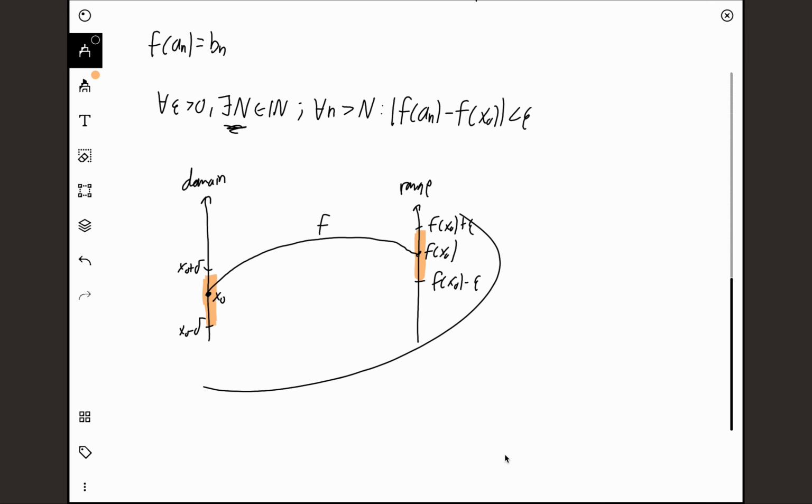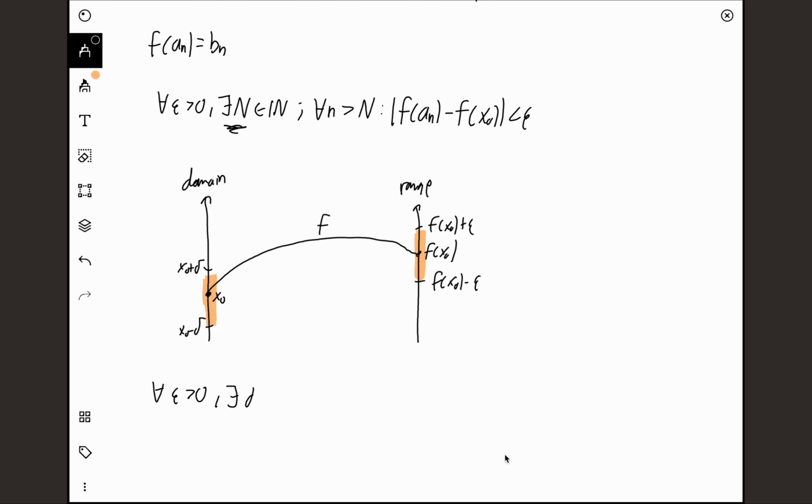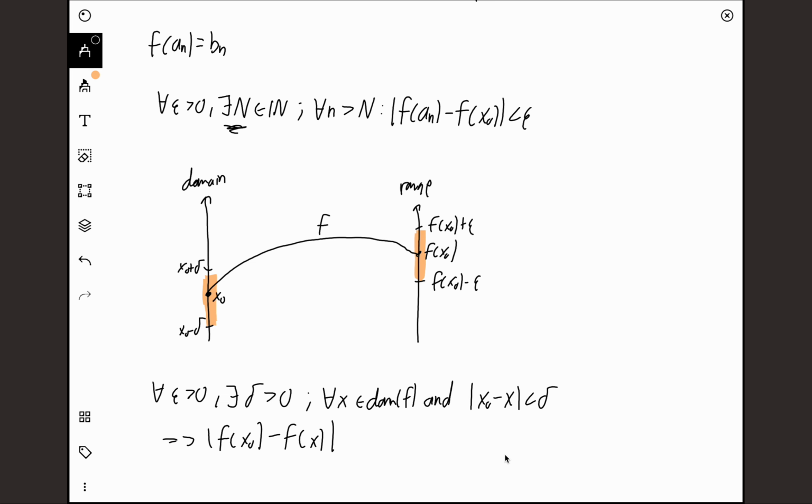But if we actually write this down, how do we express this mathematically? Well, we can say that for every epsilon greater than 0, there exists a delta greater than 0, such that for every x which is in the domain of our function f, and such that the absolute value of x0 minus x is less than delta, so for any x that's infinitely close to the point where f is continuous, we can say that the absolute value of f of x0 minus f of x is less than epsilon.